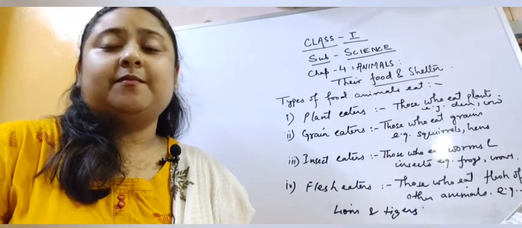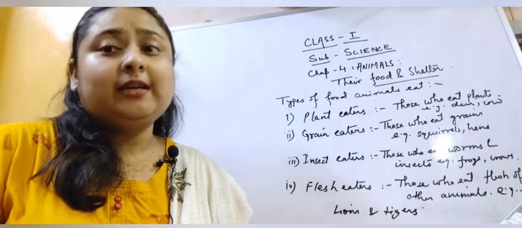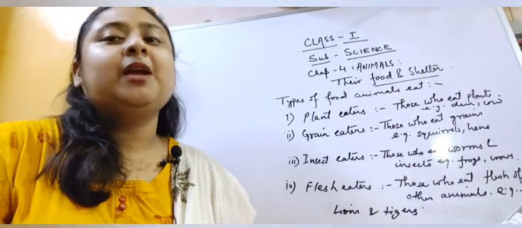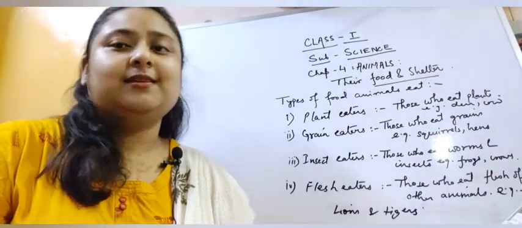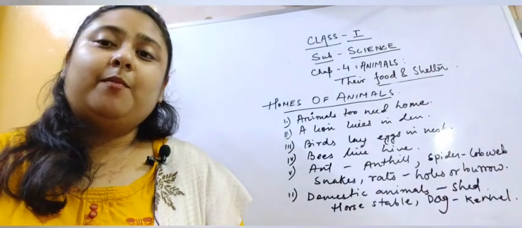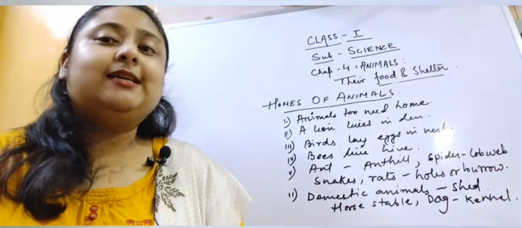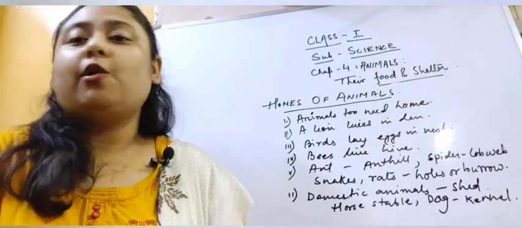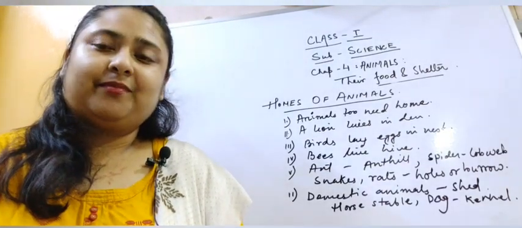There are some animals which eat only fruits. For example, parrots, monkeys, etc. Now, children, when we know about food, let's learn about the shelter of the animals.